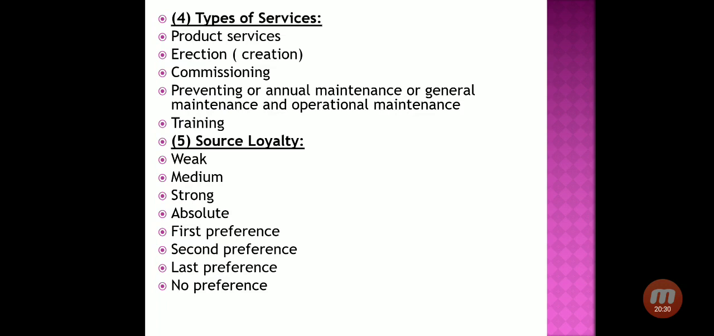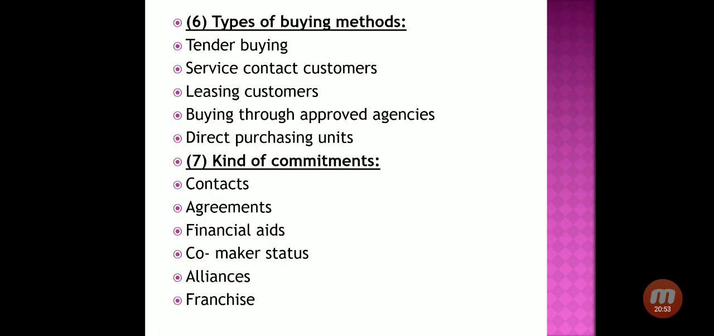So no preference. If these three options are not available for a company, then they will not purchase the raw material from any other company, and they will take a decision to postpone their production until the first, second or last preference is able to deliver the consignment to them. Then types of buying method means various methods to buy the product.